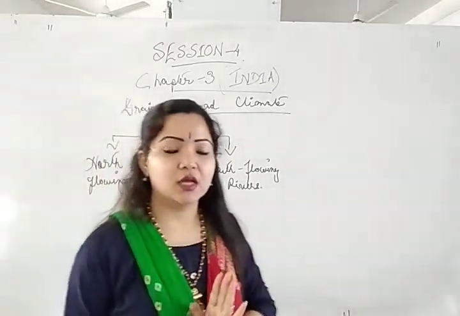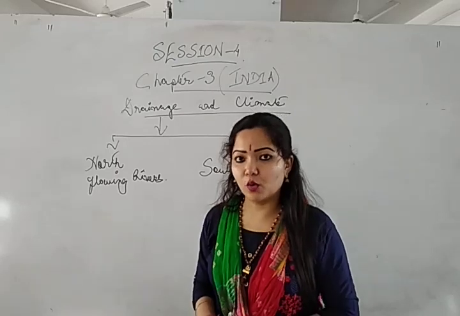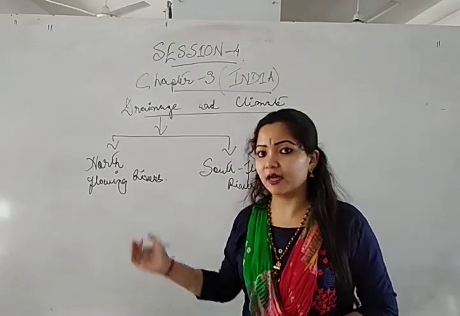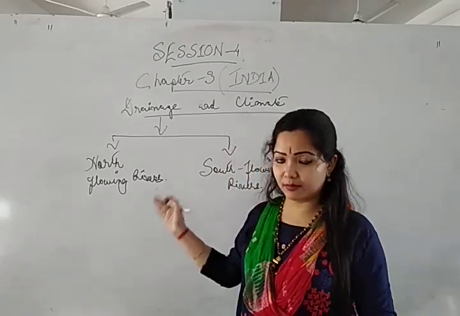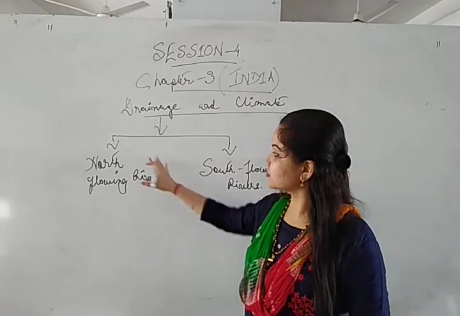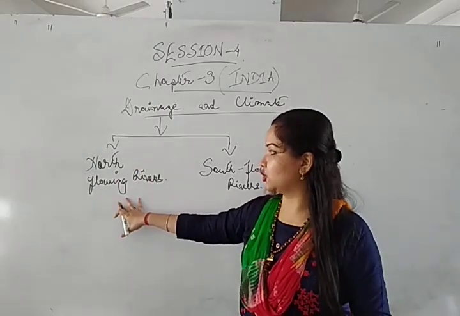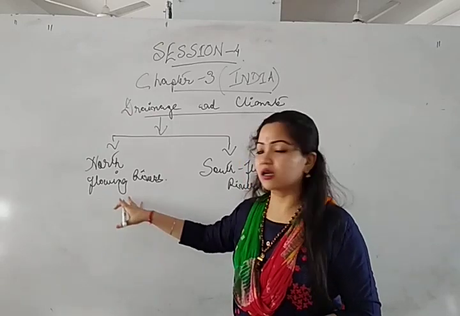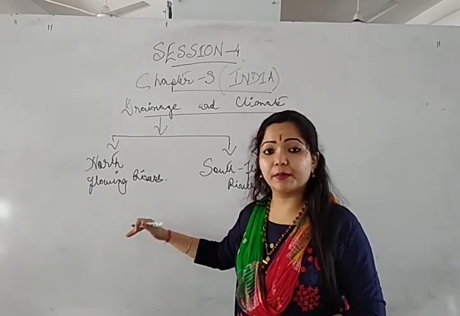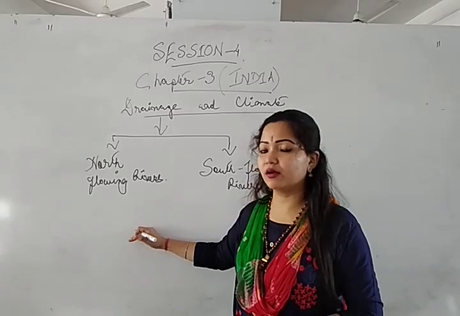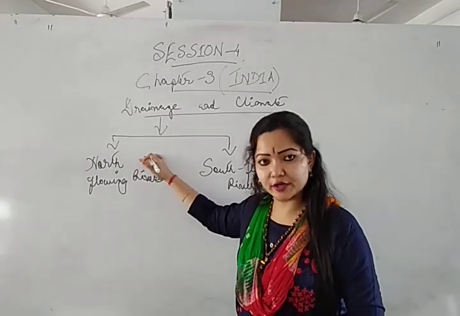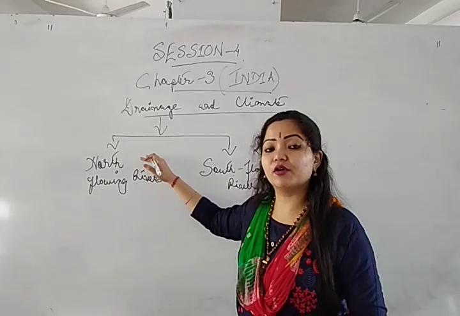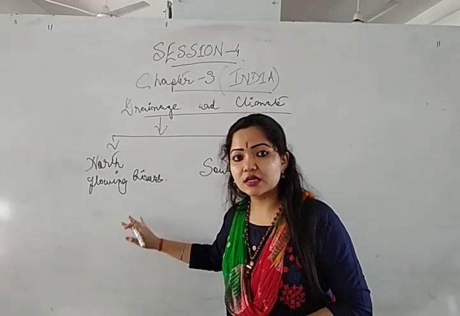You see, the rivers which flow from the great Himalayan mountainous system, these are known as what? North flowing rivers, such as Indus, Ganga, Brahmaputra. Their main source of origin is what? From the extremely northern part of India. That means from the Himalayan mountainous range.